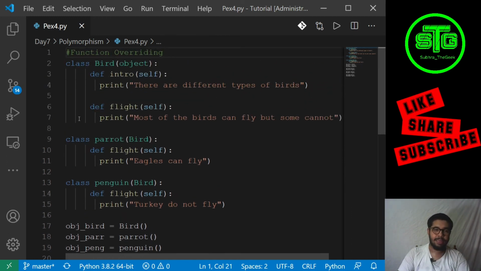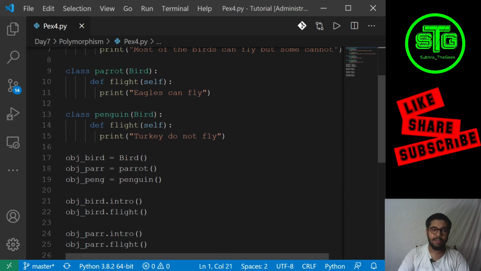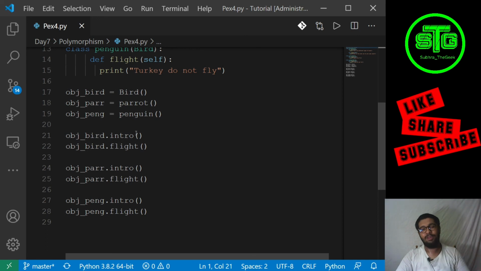So what will happen, this flight will be changed when I'm calling with the parrot function. So I told you I have two instances of the same method. Now when I'm creating the object of the child class and calling the function, that will always call the function of the child class and not of the parent class. That's a very basic thing which we need to remember. So I have created the three objects of the bird class, of the parrot class, and of the penguin class, the first child, the second child class, and using it I am calling the functions. We can do this in a for loop, but I have done it over here like this. So this is function overriding.